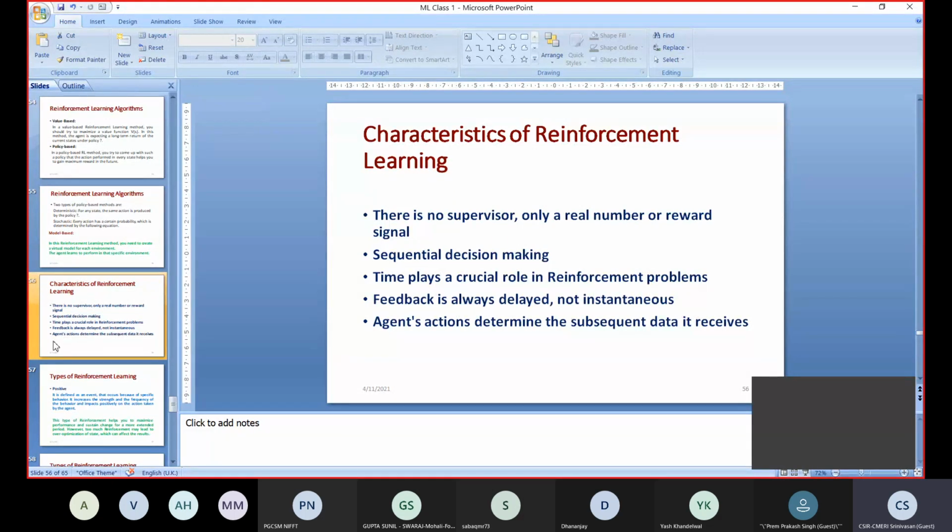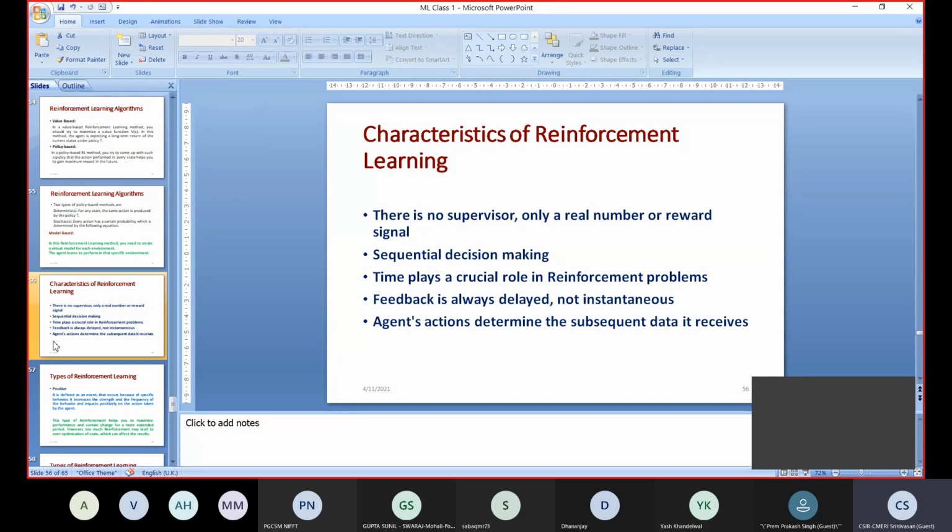So the agent's actions determine the subsequent data it receives. If the agent is moving from one place to another place, the next input data the agent will receive tells it how to behave next. So these are the five characteristics of reinforcement learning. One, there is no supervisor, only a signal whether it is rewarded or not rewarded.